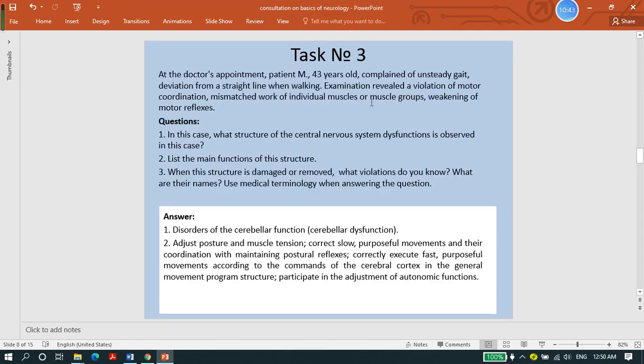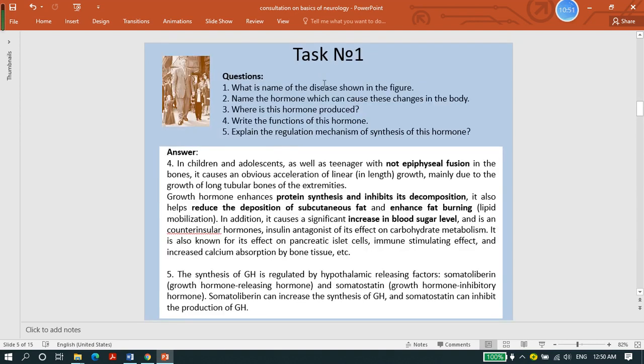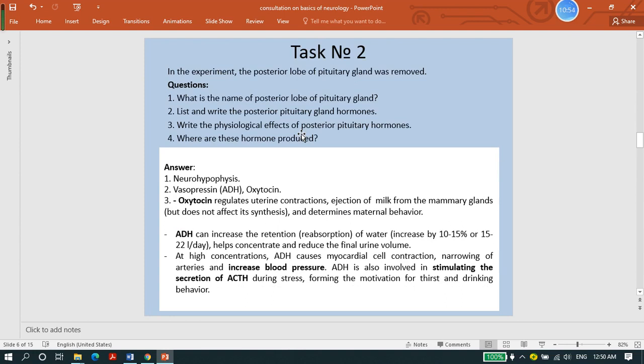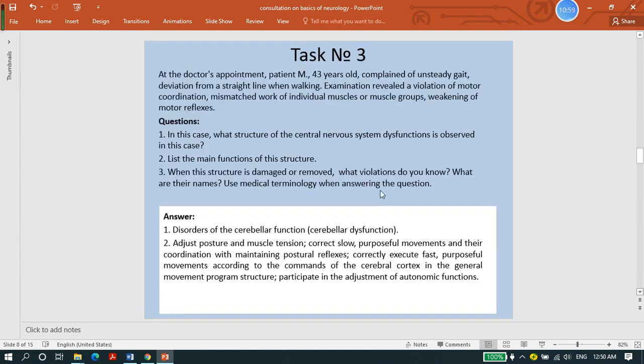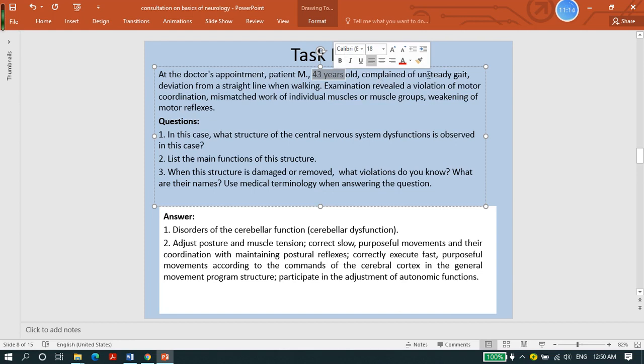And task number 3 is about the CNS, and if you notice, task number 1 and number 2 relate to our endocrine system. So task number 3 is a given case. At the doctor's appointment, patient M, 43 years old, complained of unsteady gait and deviation from a straight line when walking.